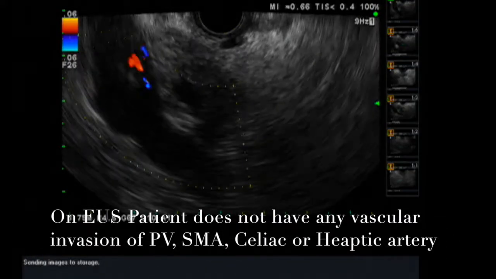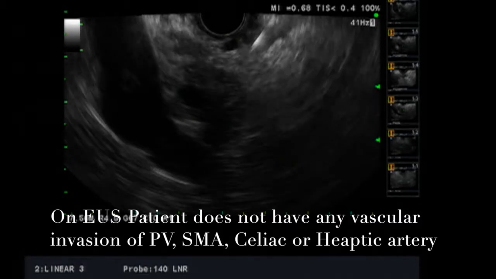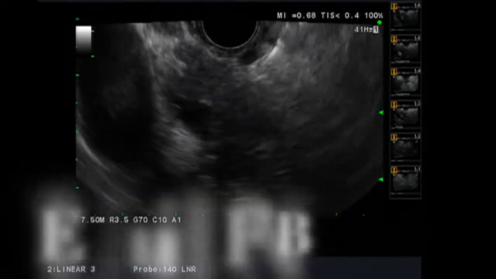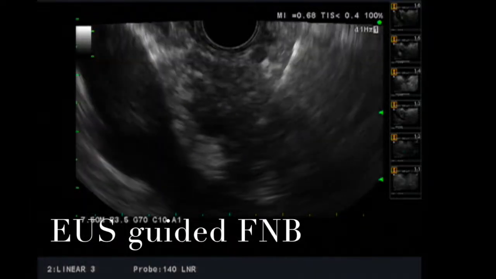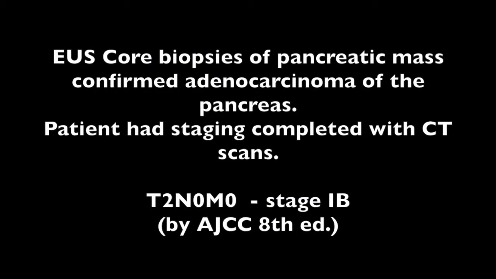We further interrogated the portal vein, confluence, as well as the hepatic artery, celiac artery, and SMA, and could not see evidence of involvement of any of these major vascular structures. We performed an endoscopic ultrasound-guided fine needle biopsy to capture histology. EUS-guided core biopsy of the pancreatic mass confirmed adenocarcinoma. Additional CT scans completed staging, and the patient was found to have T2N0M0 stage 1B pancreatic adenocarcinoma by AJCC guidelines.